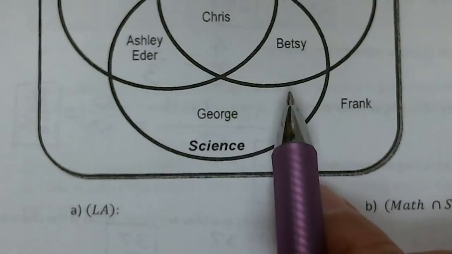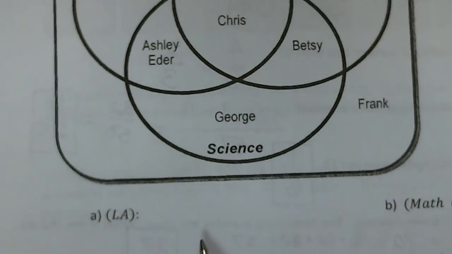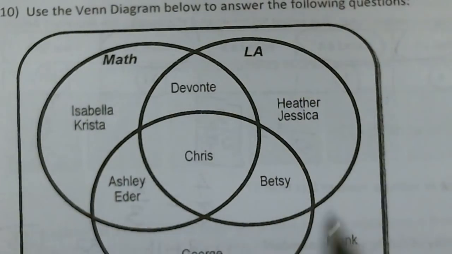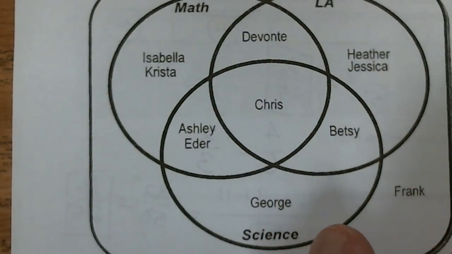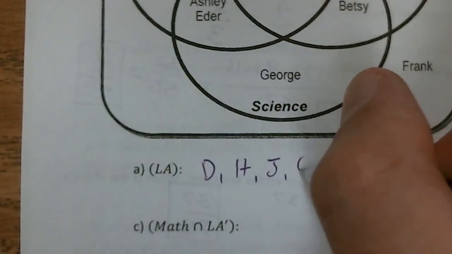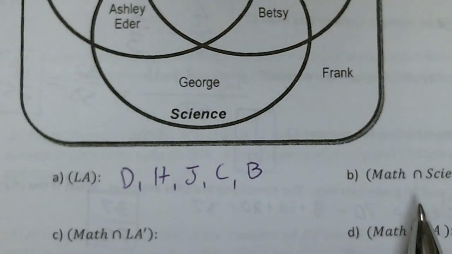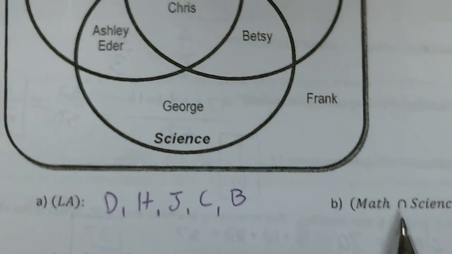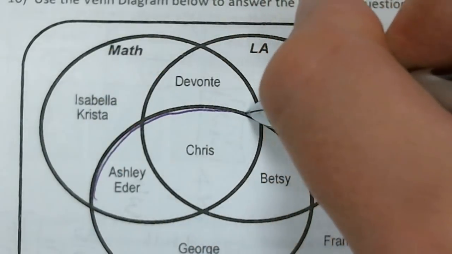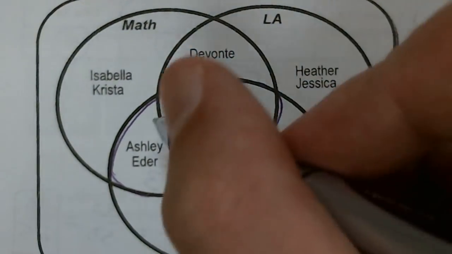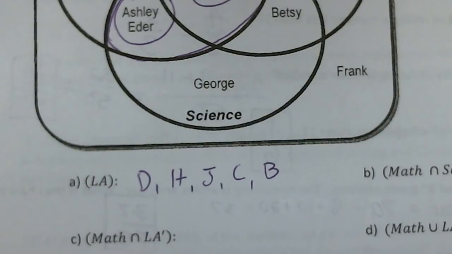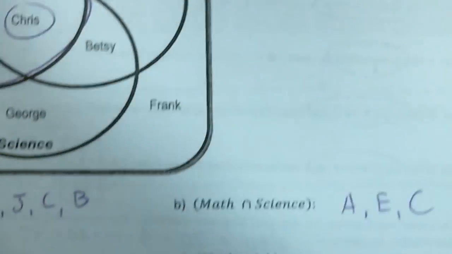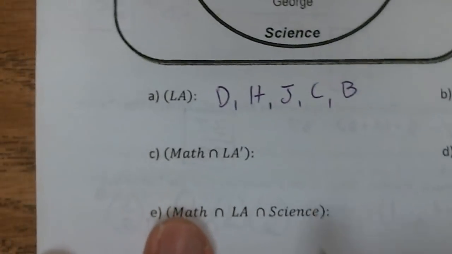Venn diagram. All right, so use the Venn diagram below to answer the following questions. LA. That means give me everything in LA. I'm not going to circle all this stuff. Give me everything that's in the circle LA. That's going to be Devontae, Heather, Jessica, Chris, Betsy. Give me the overlap of math and science. That's the intersection. What's in both circles? That's going to be Ashley and Eder and Chris. Ashley, Eder, Chris. Sorry, I couldn't see that. Ashley, Eder, Chris.